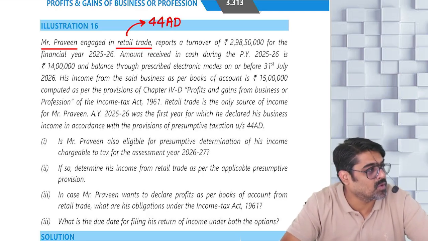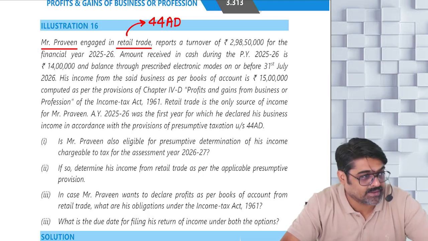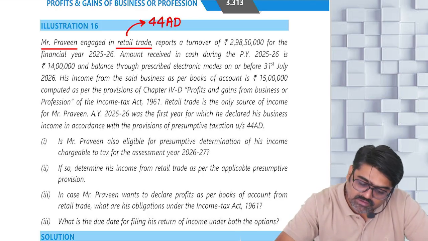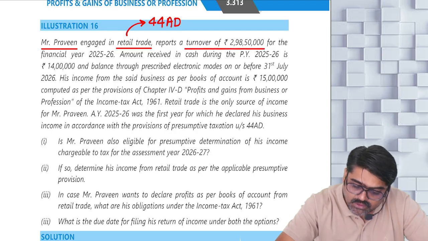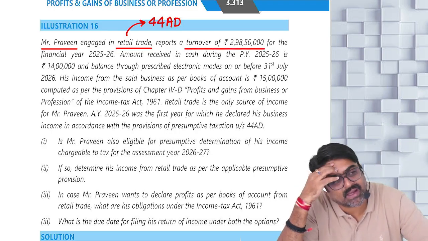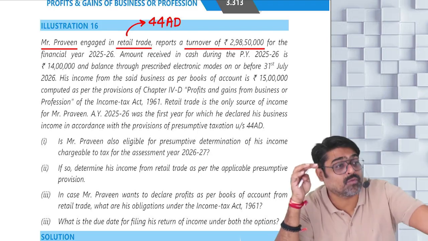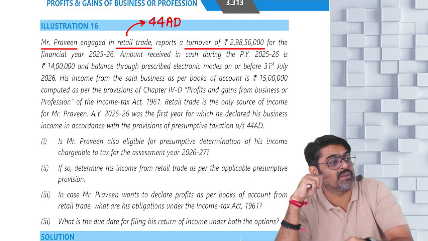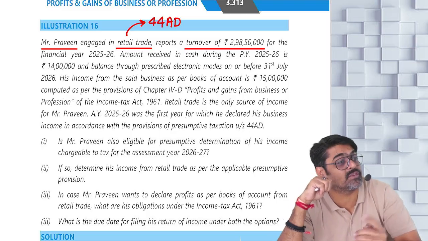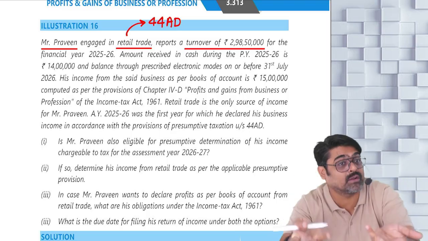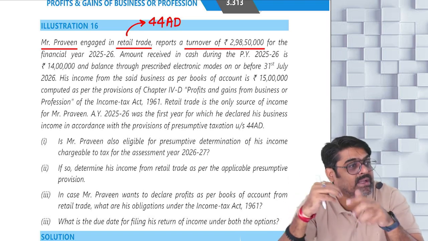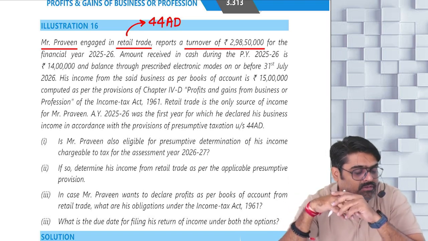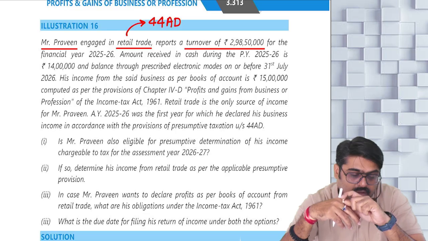But it can be followed only if the turnover of this retail trade business is within the limit. Yes or no? Now the turnover is how much? Oh, turnover is more than 2 crore. So you cannot follow 44AD normally. But if 5% of this turnover or less amount is received in cash, then you can still follow because the turnover is not more than 3 crores. So take 5% of this. 14 lakh.